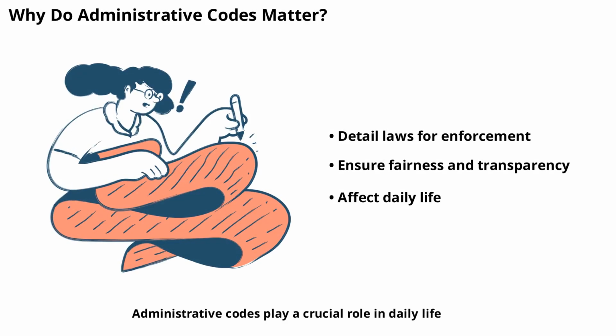Administrative codes play a crucial role in daily life. They provide the detailed rules that make laws work in practice. For example, they set standards for clean air, outline procedures for professional licensing, and establish safety requirements for businesses. Without these codes, laws would be too vague to enforce. By spelling out the specifics, administrative codes help ensure fairness, consistency, and transparency in government operations. They also give citizens a clear understanding of what is required and what is prohibited.